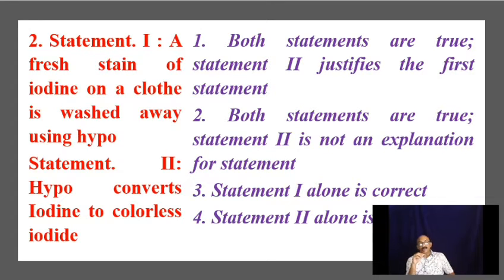Iodine remains as a stain on your cloth, wherever it spills. It has a yellowish brown colored stain. So if you smear upon it a cotton swab wet with a hypo solution, that will be slowly removed. So both statements are true. Statement 2 justifies statement 1. The options: 1. Both statements are true, statement 2 is an explanation for statement 1. 2. Both statements are true, statement 2 is not an explanation for statement 1.